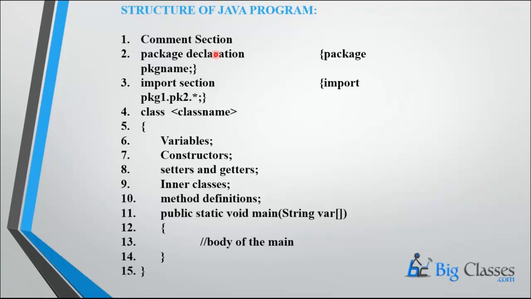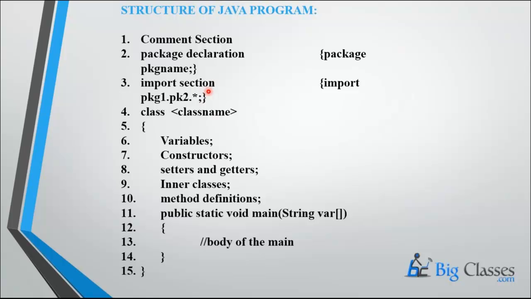And the next one is the package declaration. If you write a program, there should be a package. I will explain what exactly a package is. Suppose you want to go to college, you need books. Directly you cannot carry the books, right? You need to place the books into a bag. So your bag is like a package. The bag has books, like a package has classes and interfaces. Observe the terminology: a bag is a collection of books and a package is a collection of classes and interfaces. In the upcoming session you will get it, no worry.